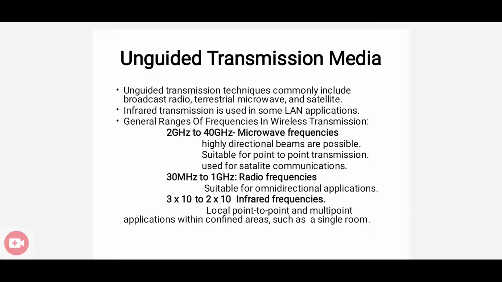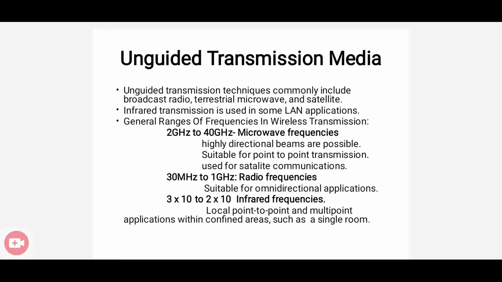So common unguided transmission techniques are radio waves, microwaves, as well as infrared waves. Broadcast radio and microwave: microwave can be of two types, terrestrial microwave and satellite microwave. Also we have the third unguided transmission media, that is infrared transmission. It's actually used in some LAN applications.